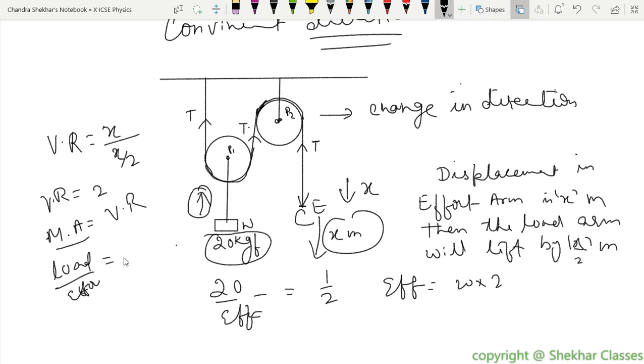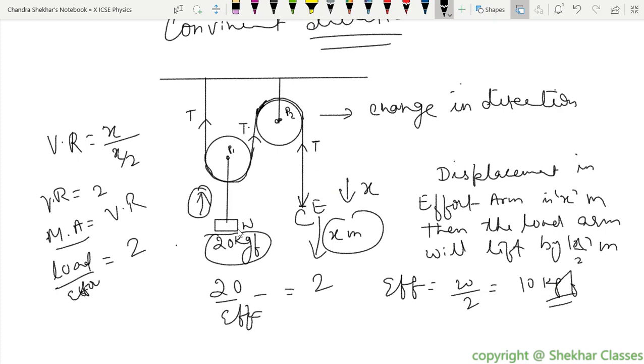Fine for this one. So VR is how much? 2. So it will be 2 in this case. And if it is 2, then the effort will be how much? 20 divided by 2. Yes, sir. 20 divided by 2, and that is equal to how much? 10 kgf. Remember, if I put 10 kgf, I'm just lifting 10 kgf